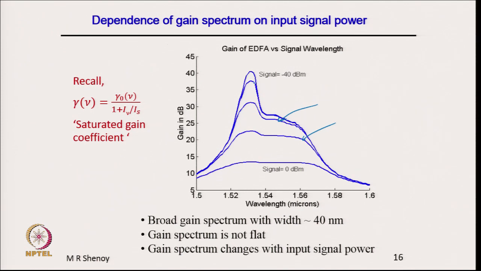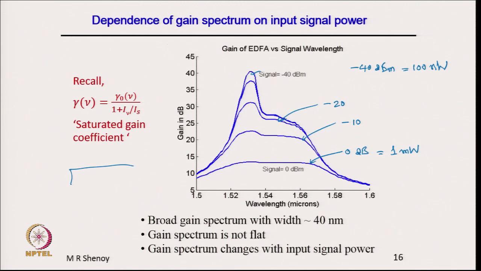The first one is shown here for minus 40 dBm, which is equal to 100 nanowatt as the input. This is for minus 30, minus 20, and this is minus 10, and this is 0 dBm. For those of you who are not familiar, 0 dBm means 1 milliwatt. So, these are the input power levels.